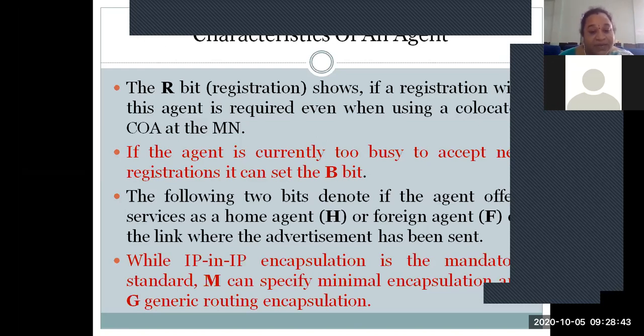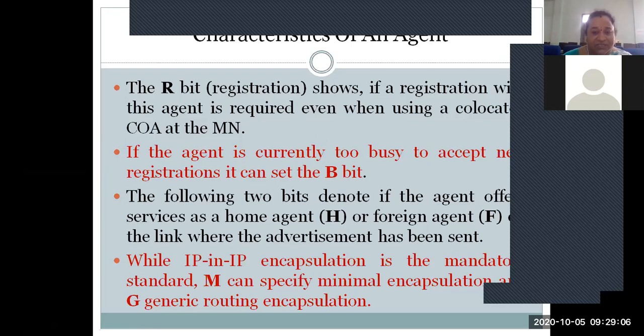Next one is the M bit and G bit. So what are these flags? These flags are going to indicate the type of encapsulation that you are going to use, to send the data from the default router that is assigned for us in the foreign network to the corresponding mobile node.